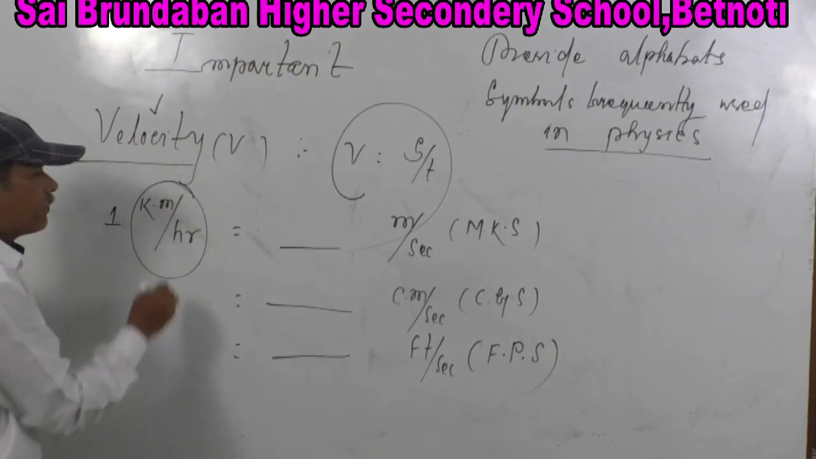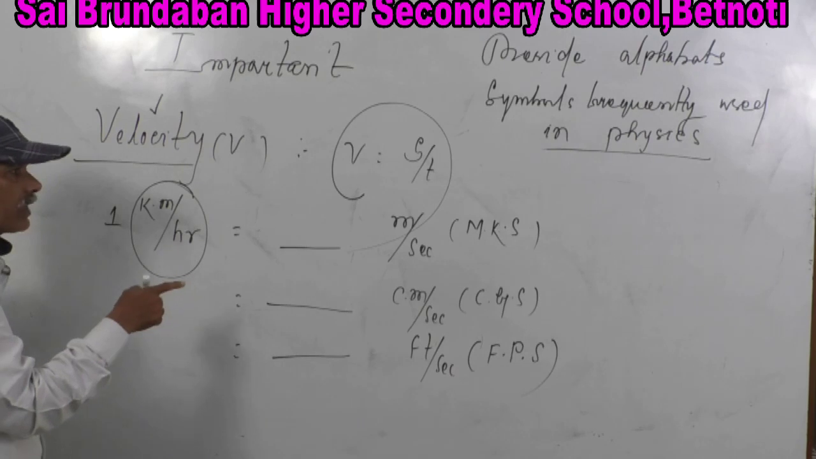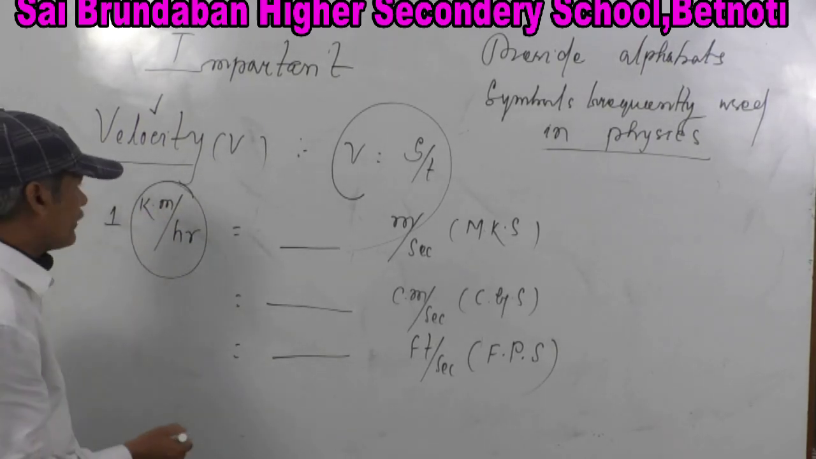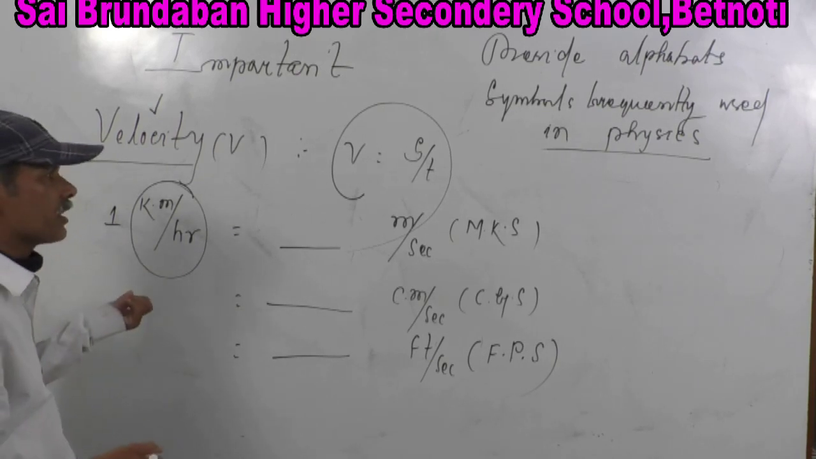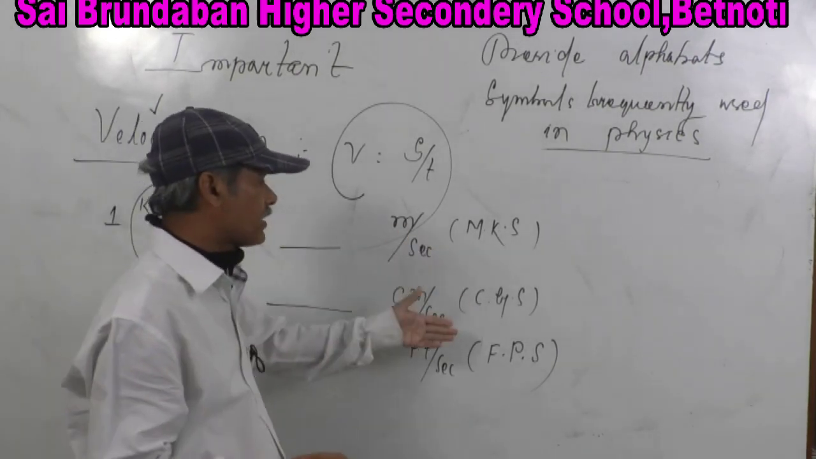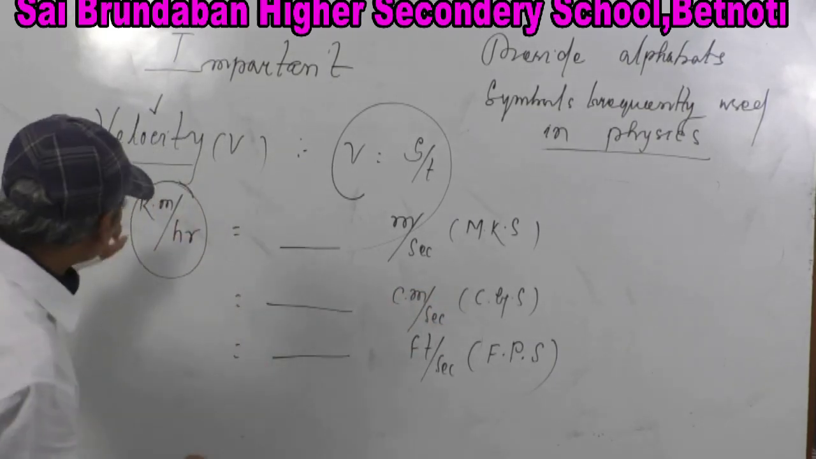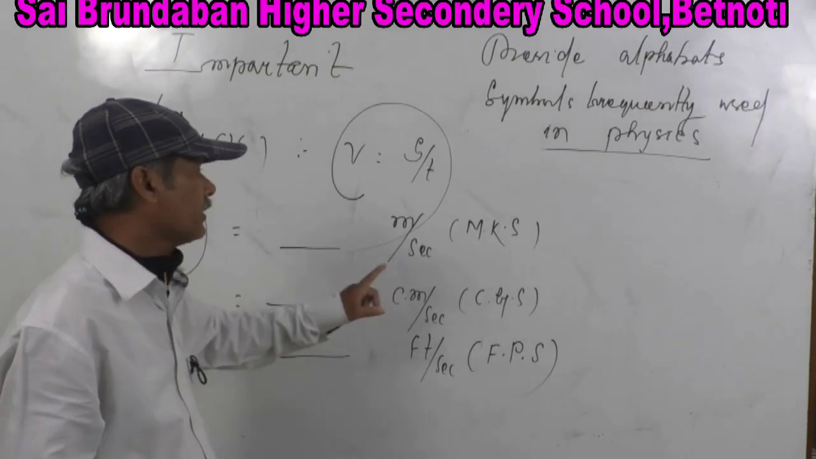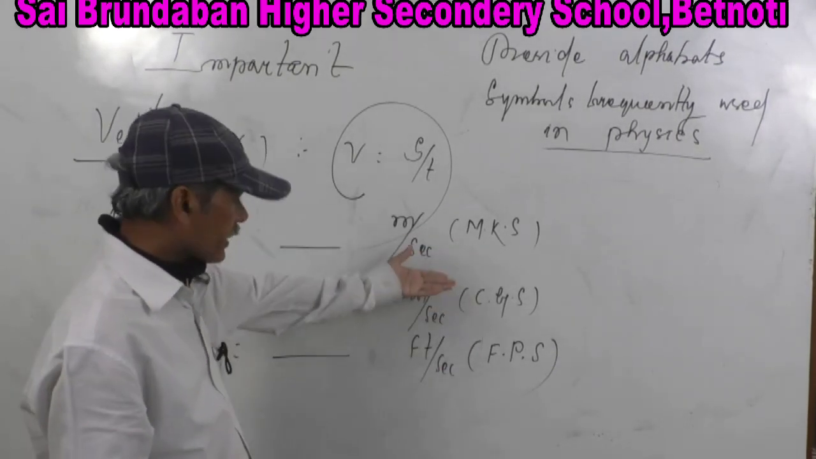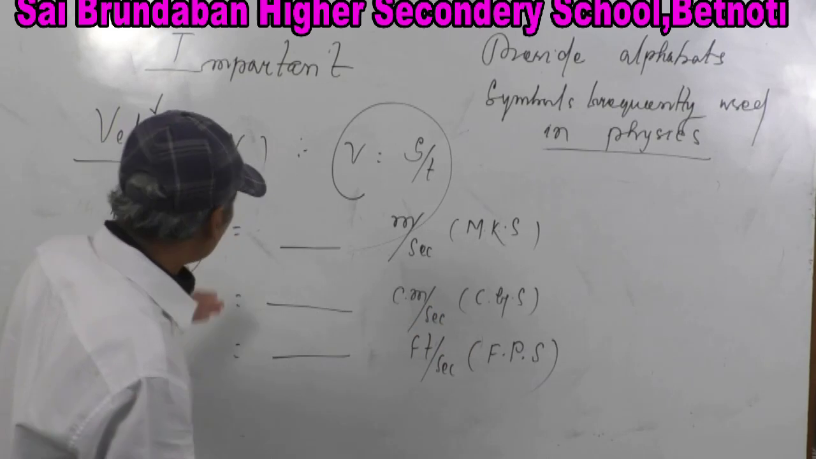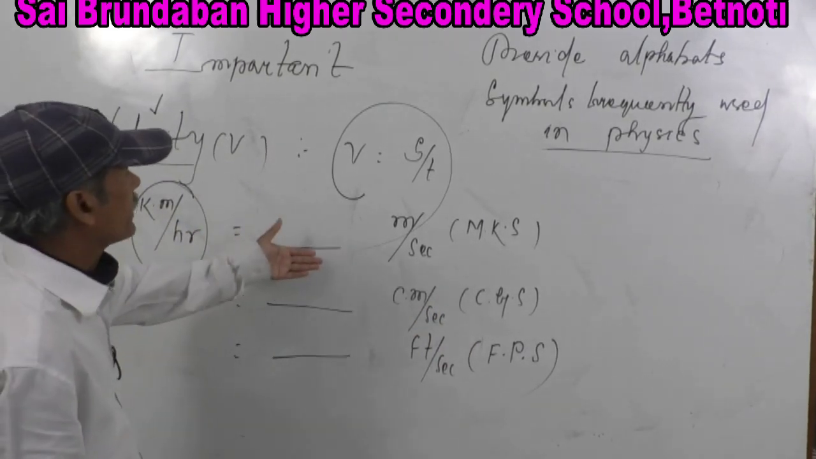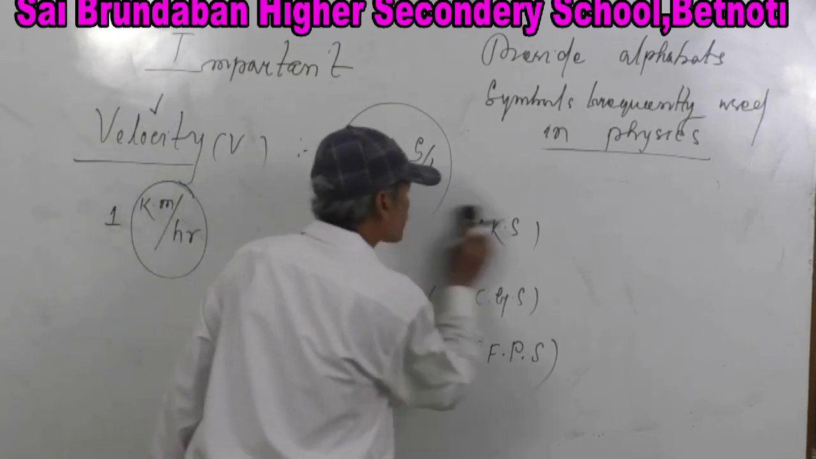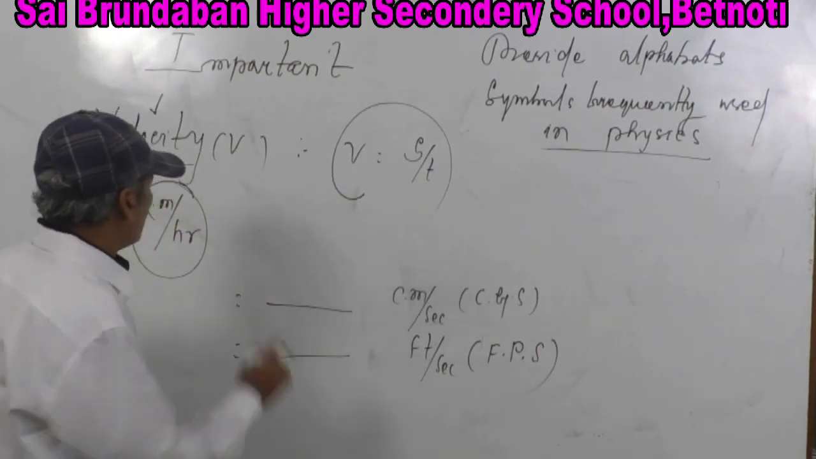Listen, kilometer per hour is not within the system because it is kilometer, it is hour. There are 3 general systems: MKS system, CGS system, FPS system. But this particular unit is not in the system. Now we have to transfer it for calculation either into MKS system or CGS system or FPS system. Let's start now. 1 kilometer per hour is how much meter per second?